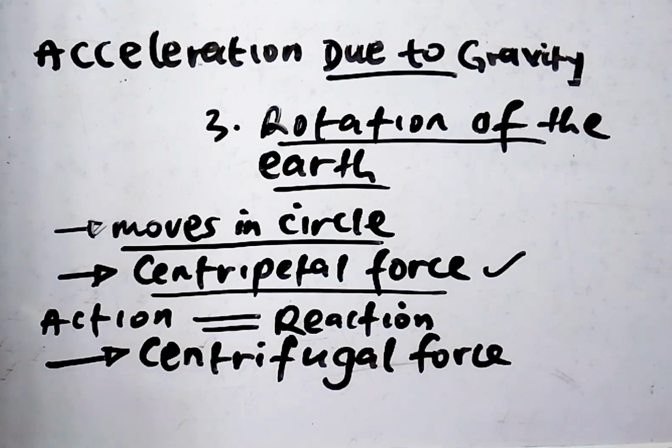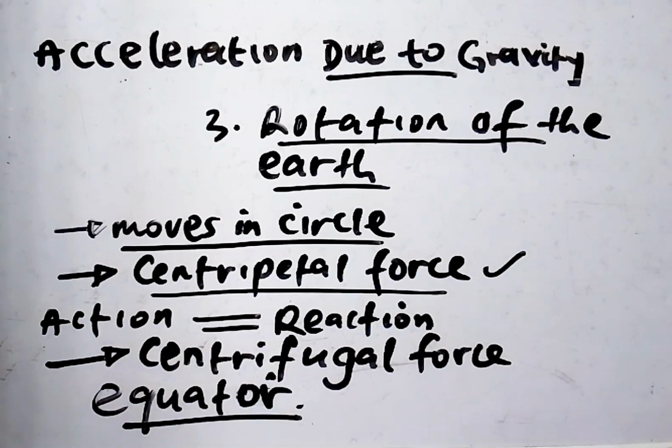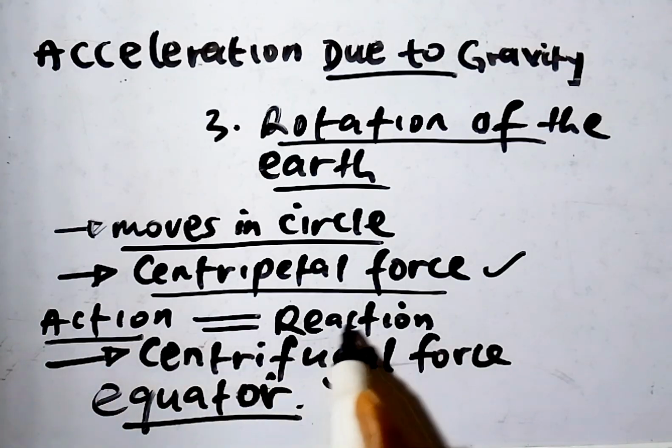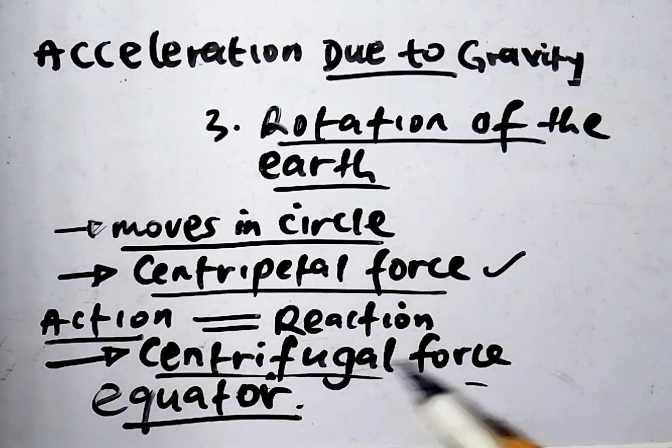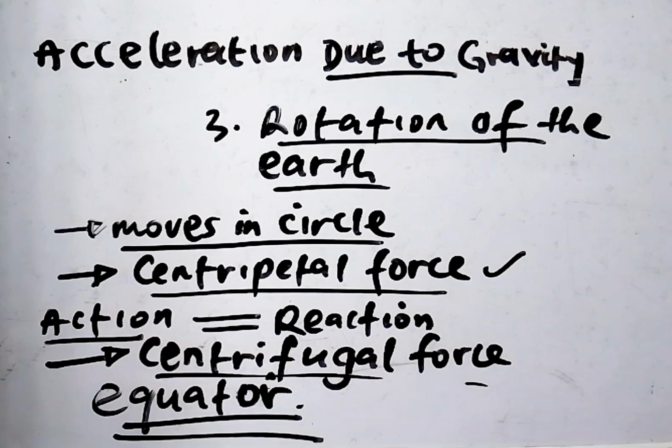And this only happens at the equator. That's where this takes place. So the rotation of the earth causes centripetal force, which is an action that leads to a reaction known as centrifugal force. And this centrifugal force pushes things away from the earth, which is in opposition to the force of gravity, therefore making gravity weaker at the equator. And therefore, at the equator, the acceleration due to gravity is going to be less because of this centrifugal force.